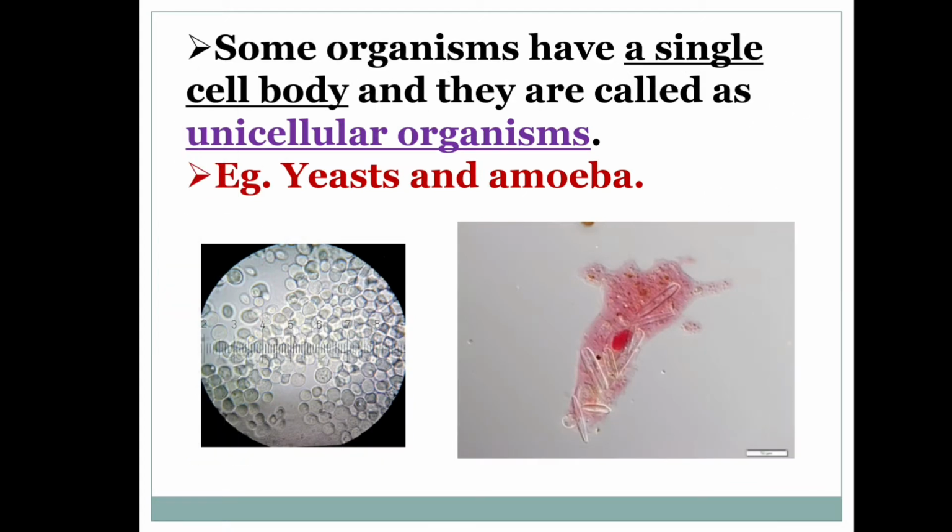Some organisms have a single cell body and they are called unicellular organisms. Examples are yeast and amoeba. So some organisms have only one cell body, so they are called unicellular organisms. What are the examples of unicellular organisms? The examples are yeast and amoeba. So what is a unicellular organism? It consists of only one cell, a single cell body.